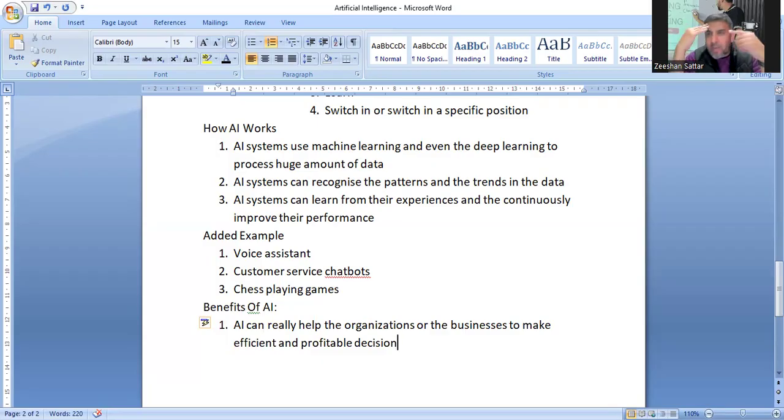For example, एक client ने आपको email किया, आपने 2 दिन जवाब नहीं दिया. How bad it looks. So अगर आप उसको automated reply पे लगा देते हैं तो every customer will get the reply: thank you for giving us the email, we normally respond in 1 or 2 days. For your person, we are going to respond in next 5 hours. So what's happening? आपकी email देखने करने में 5 घंटे आपको मिल गए.